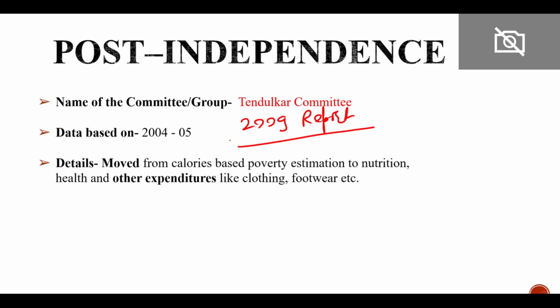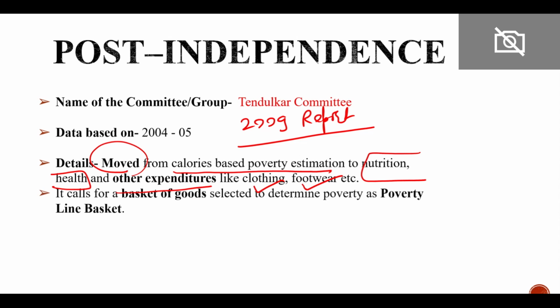Now they actually moved from calorie based poverty estimation to nutrition, health and other expenditure like clothing, footwear. For the first time they introduced non-food items also, clothing, footwear. So this is a very drastic change from the earlier committees. So it called for a basket of goods selected to determine poverty, the poverty line basket, right?